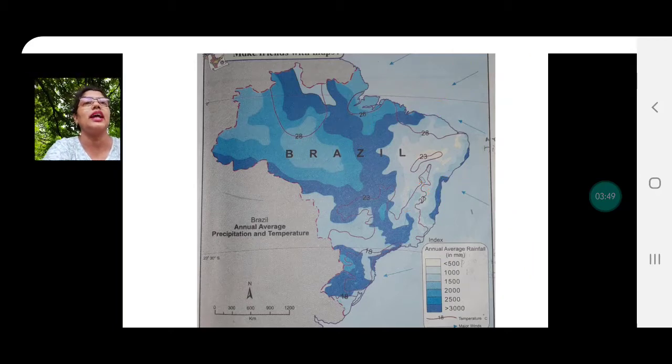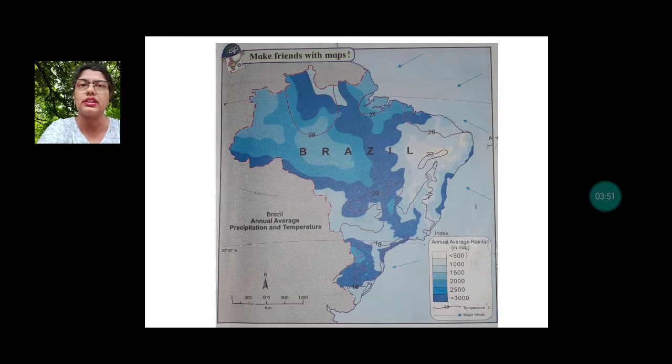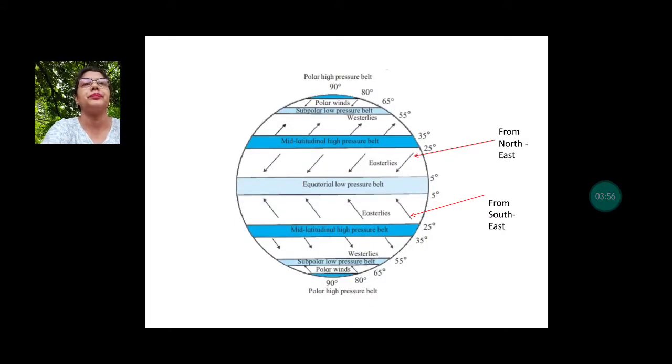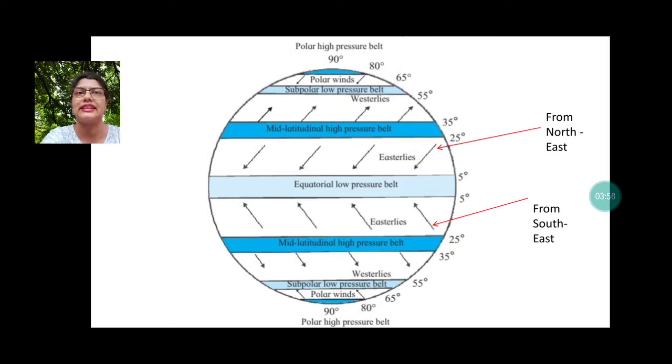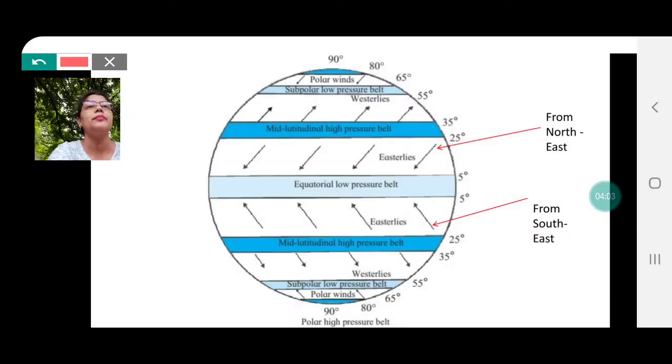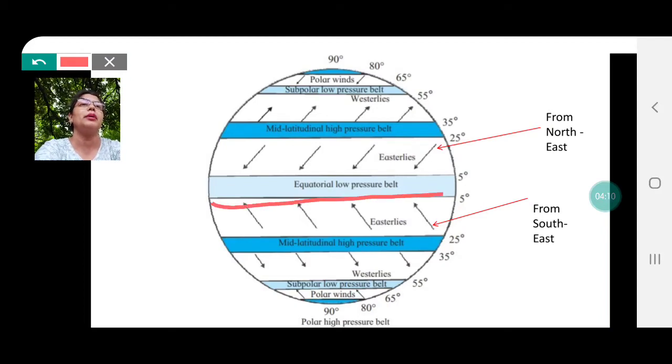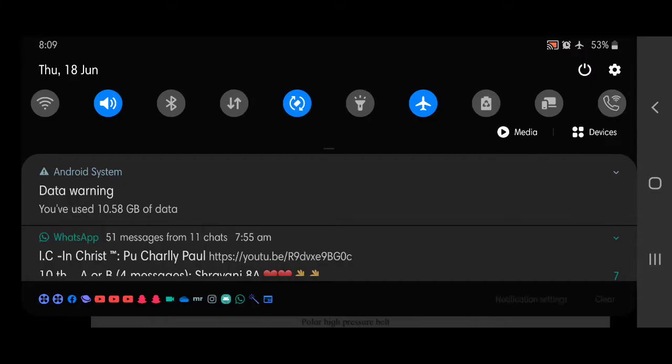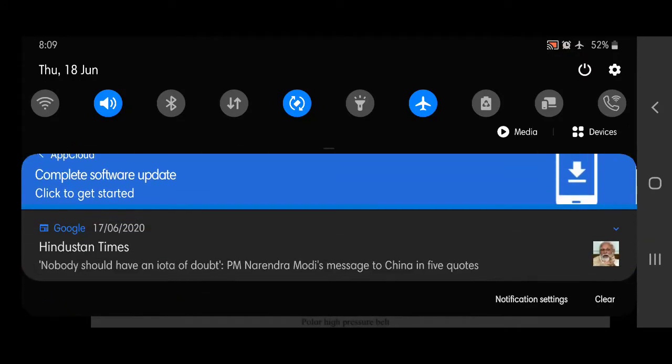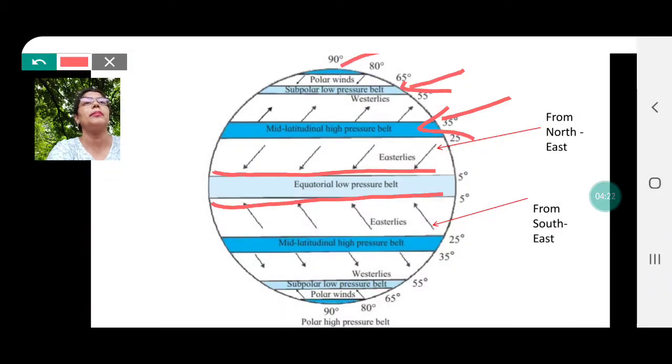Now, to understand why the winds are blowing from northeast or southeast towards Brazil, I'll give you this picture here, which you have studied somewhere in the 6th or 7th standard. Now what you notice in this picture, these are the temperature zones. And here you find an equatorial low pressure belt between 5 degrees north and 5 degrees south, followed by a high pressure belt, then a low pressure belt and a high pressure belt again.